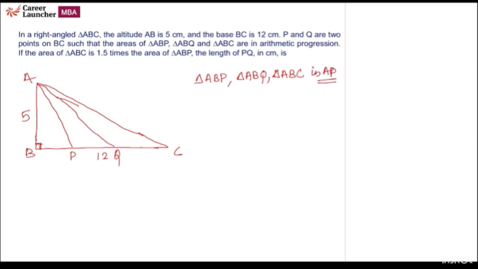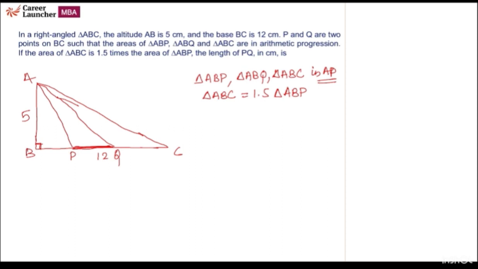Okay. If the area of triangle ABC is equal to 1.5 times the area of triangle ABP, find the length of PQ. So this length is asked.